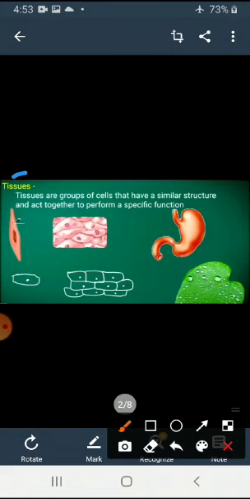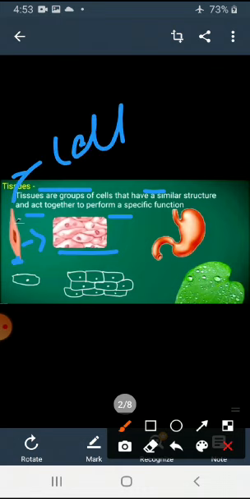Tissues are groups of cells that have a similar structure and act together to perform a specific function. First here is the cell. A lot of cells gathered here is called tissue.